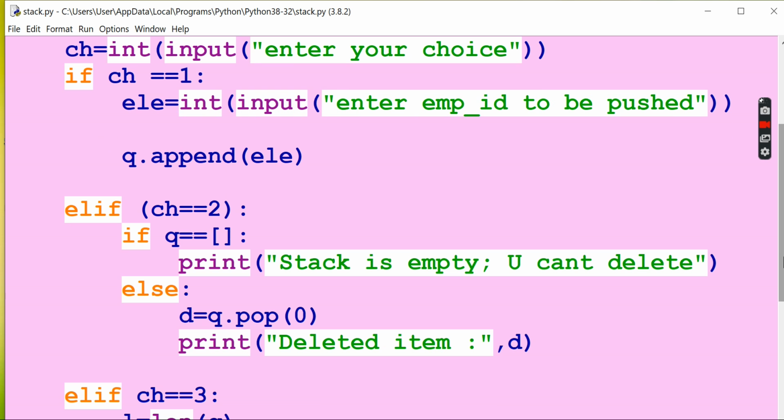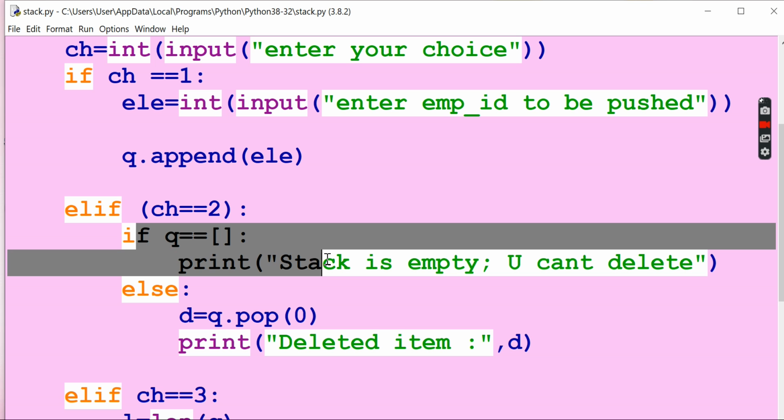And then if the choice of the user is 2, now queue.pop will be executed. This is a function, but we are going to delete the 0th element, means the first element in the queue. So 0 is the index of the first element, so that should be deleted. That will be saved in D, and we give the user the message: deleted element is D. So the first element will be deleted if you press 2.